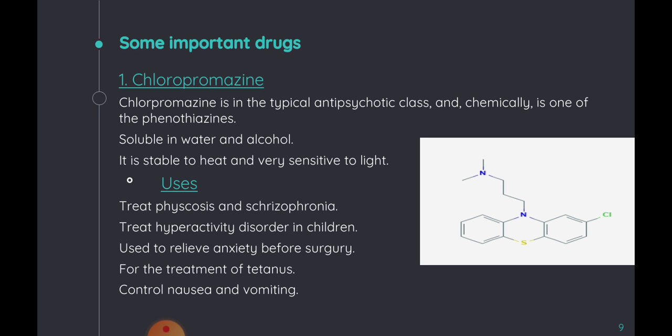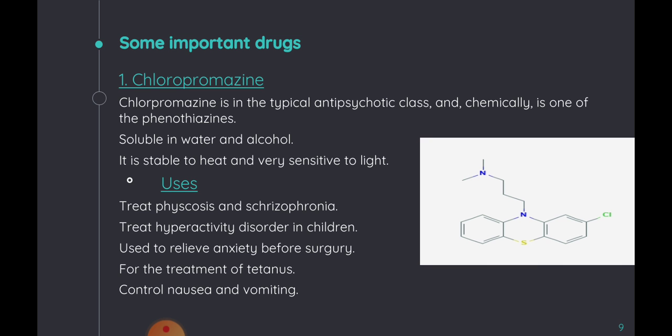So, what is the phenothiazine ring? Phenothiazine means three benzene rings fused, with a nitrogen and sulfur group, meaning thia and azine group. As you see in the given structure, three benzene rings are fused and the nitrogen and sulfur are in the middle ring. So this is the phenothiazine ring, and chlorine is attached to one benzene ring, so it is also called chlorpromazine. Now take a look at the uses of chlorpromazine.